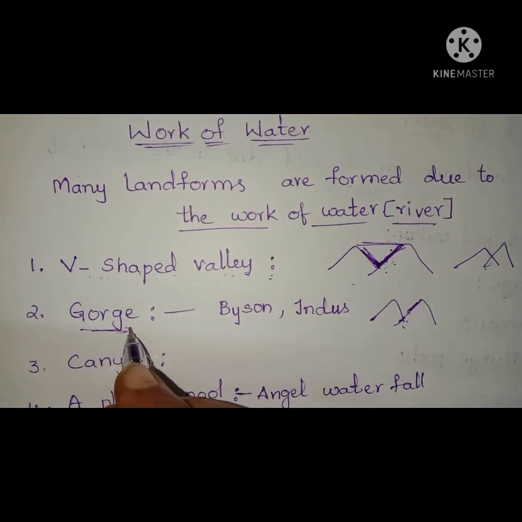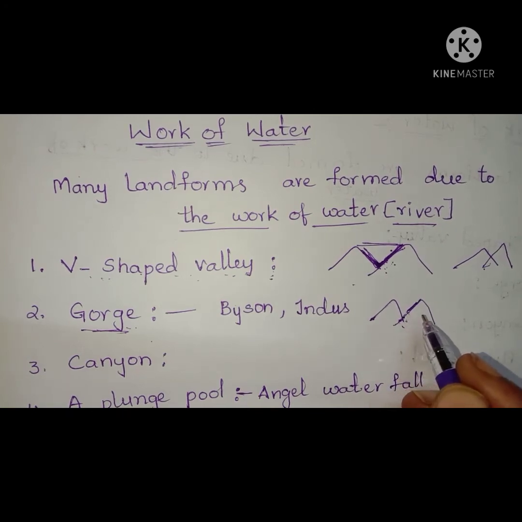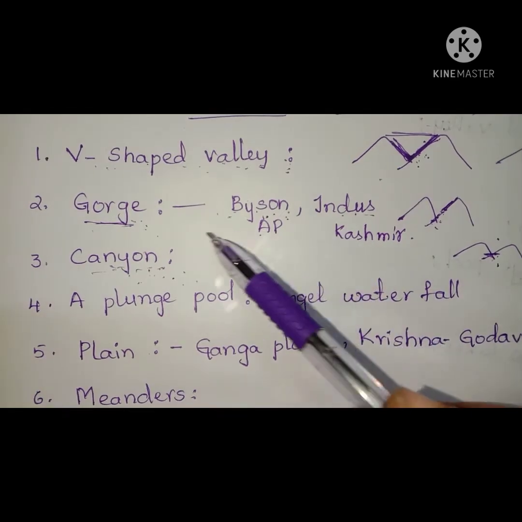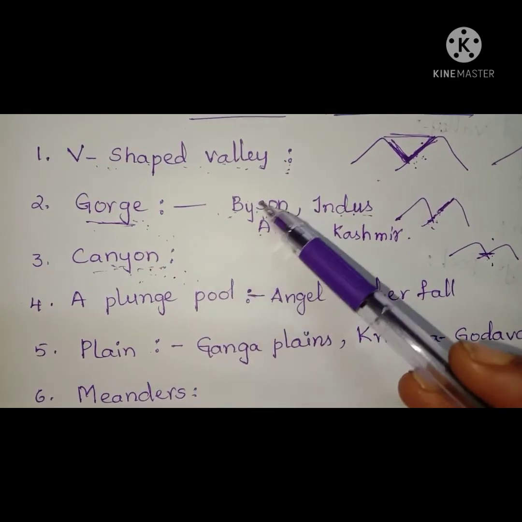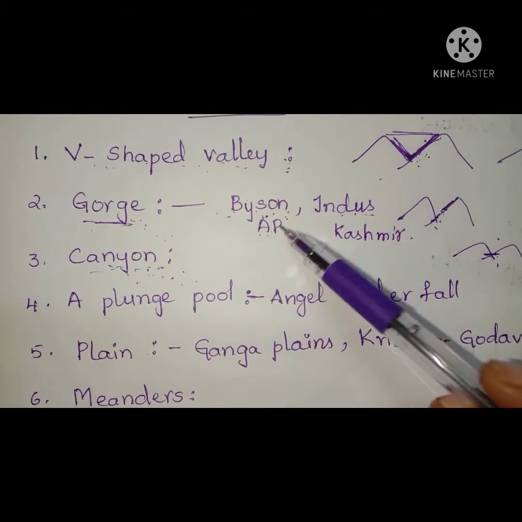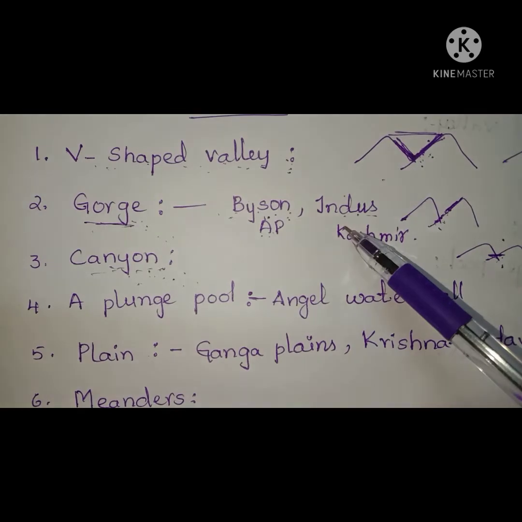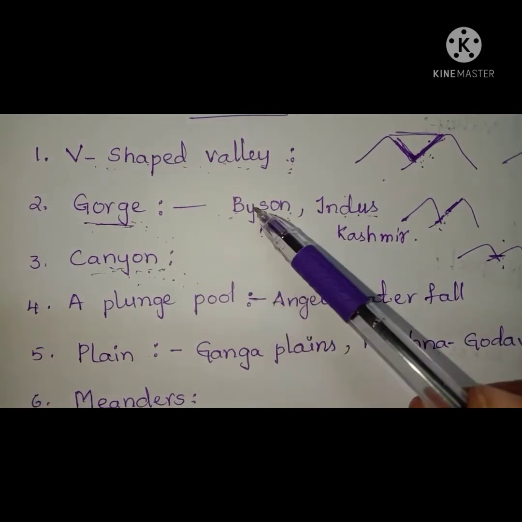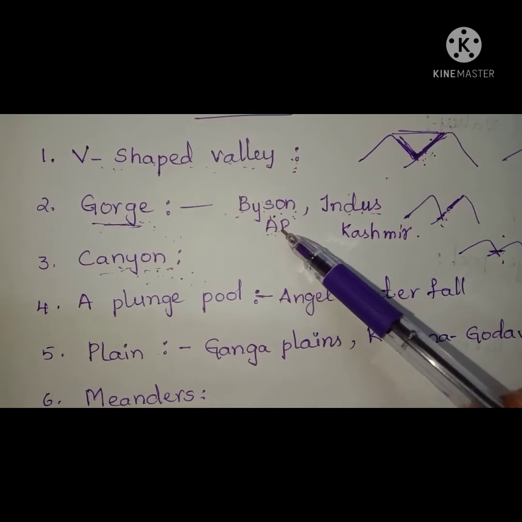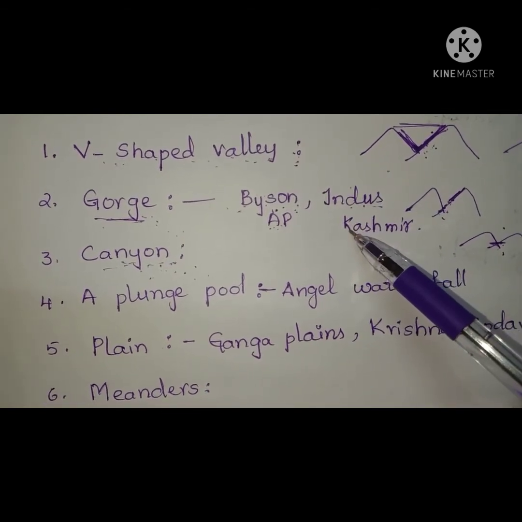The gorges formed are so steep, with some slopes. Some examples of such gorges are Bison Gorge in Andhra Pradesh on the river Godavari, and Indus Gorge in Kashmir. Understand, children?